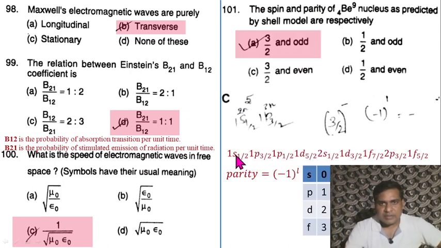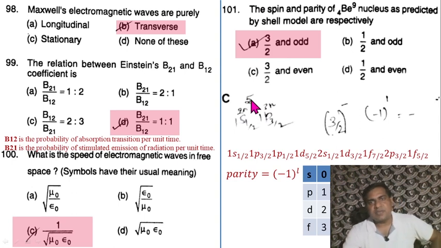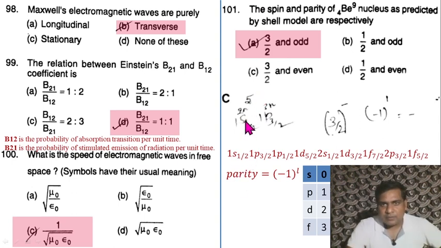This is your increasing order of energy. There are 4 protons and 5 neutrons. So just fill the odd nuclei, so the odd nucleons are neutrons here. For 5 neutrons, the 1s1/2 has 2 neutrons, the capacity being 2j+1, which means 4 neutrons can be filled here. So 2 are already taken here, so the rest of the 3 neutrons will go in this 1p3/2. So 3 neutrons here, so your last nucleon is going in p3/2.